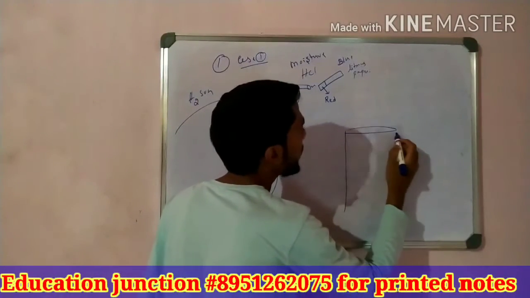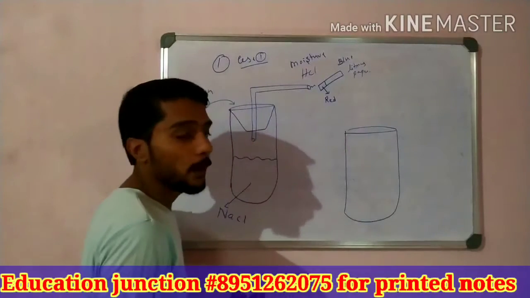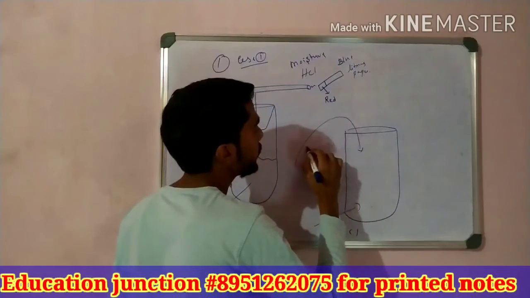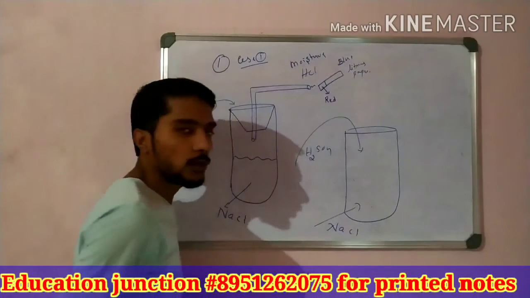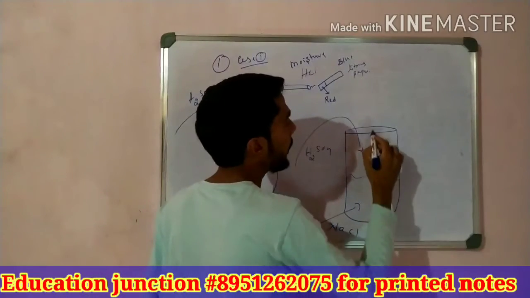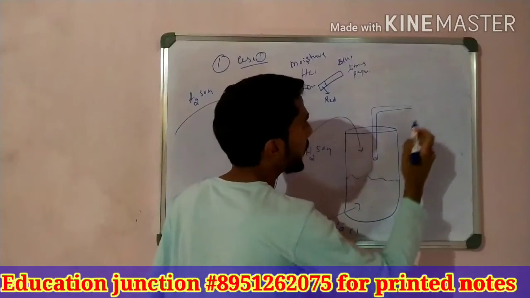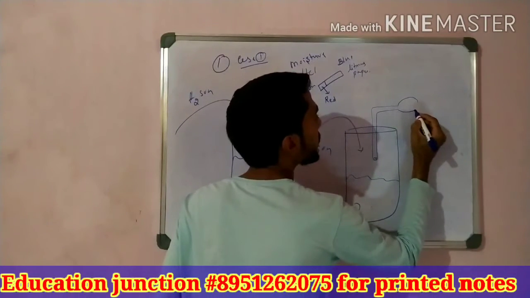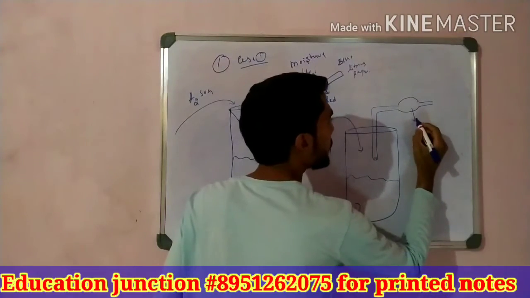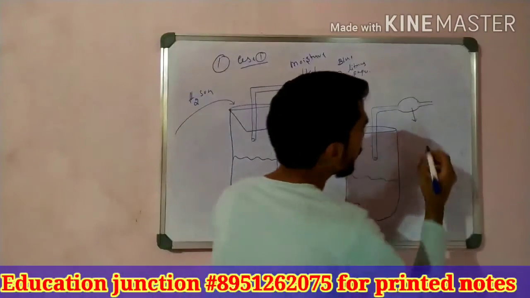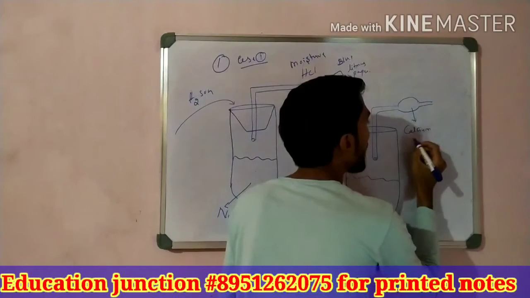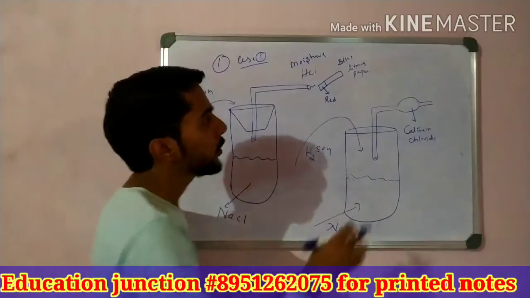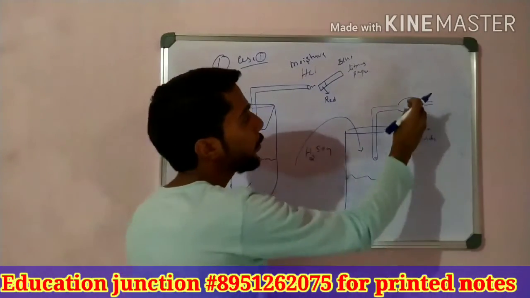Again the same experiment, I take a test tube. Again the same process, I take NaCl and add H2SO4 in this test tube. Then again the same setup, but with some changes. Here I take a bulb-like structure tube, and in this bulb-like structure I put calcium chloride.